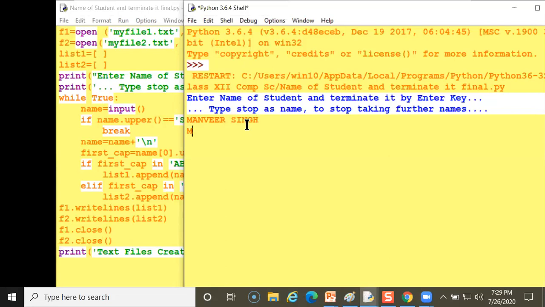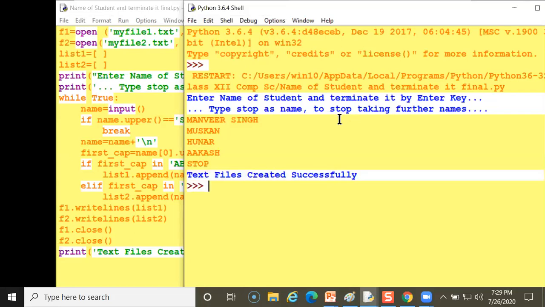Student name with the... here I am typing. So this line, see, I have typed it, but now I want to write it, it is not going to stop. Now what I'll do to stop, I have to write stop in capitals. See, when I press the enter key, it will stop. The message file created successfully will appear.